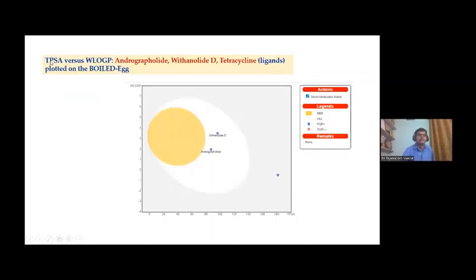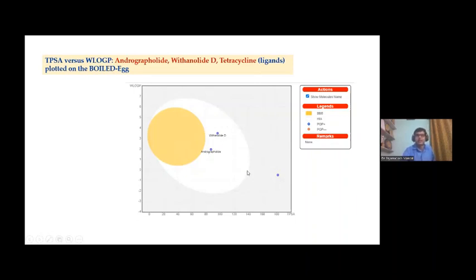And this is TPSA, the topological polar surface area, and WLogP value. These are plotted on the x-axis and y-axis. We are seeing that in the BOILED-Egg model analysis, Withanolide D and Andrographolide are located in the white region. So this indicates that these two compounds, available from two plants of different families, are very actively absorbed in our intestine after oral consumption.